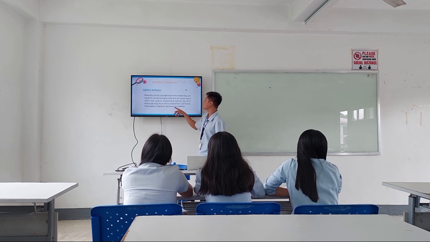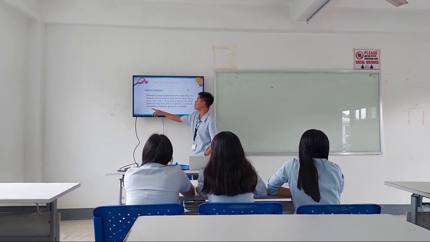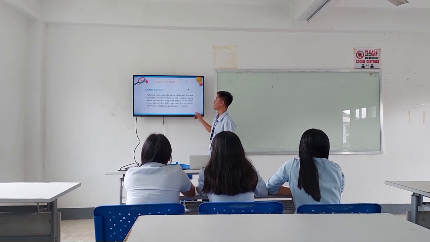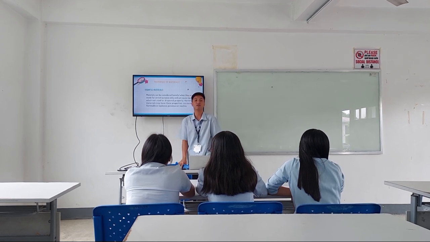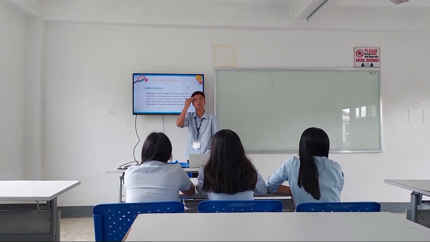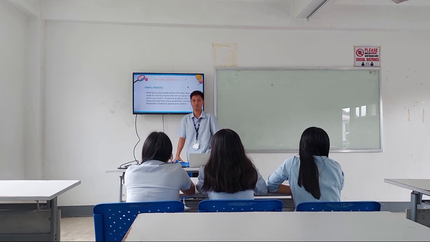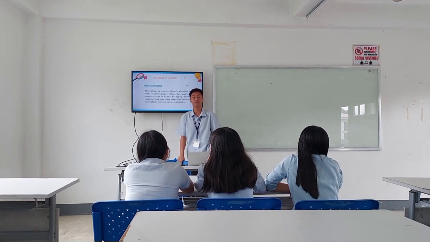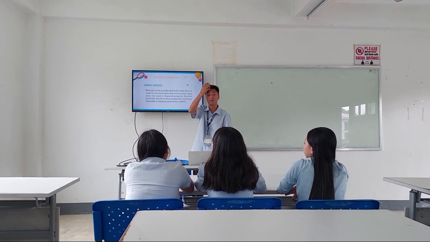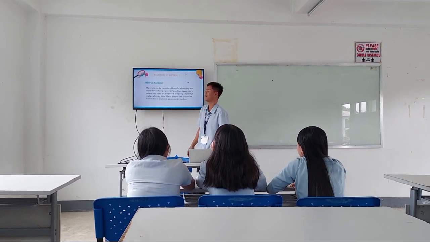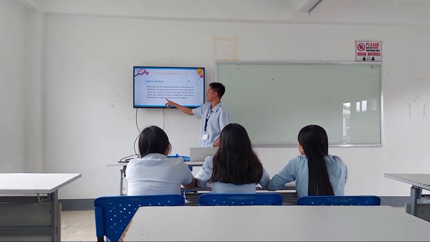Harmful materials may have these properties: corrosive, flammable, explosive, poisonous, or reactive. So some materials are flammable. Can you give me an example of flammable materials? Lighters. If you do not dispose of lighters properly, they will explode. Yes, they will explode.